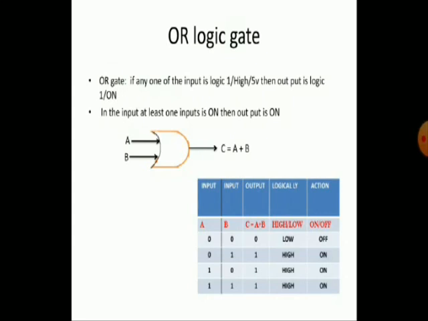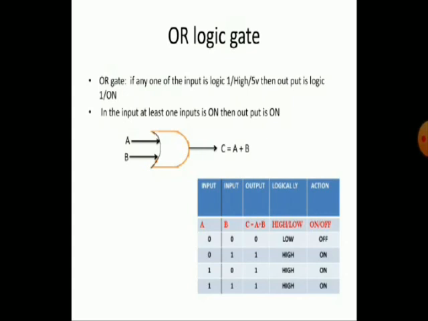You can observe the truth table. Here the two inputs are A, B, and the output is C. If you apply the inputs 0, 0, the output is 0 only. If applying inputs 0, 1, the output is 1. If applying 1, 0, the output is 1. If applying 1, 1, the output is also 1.